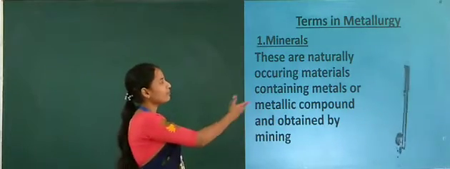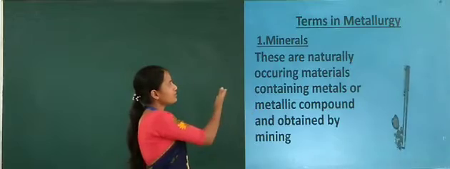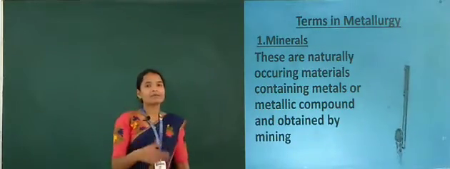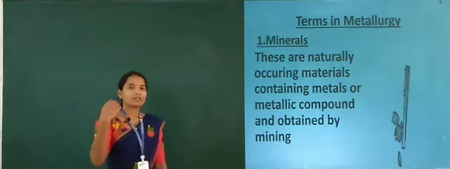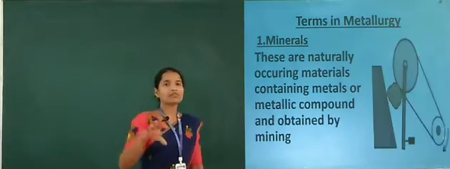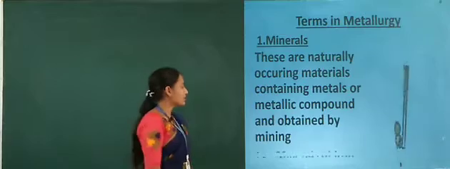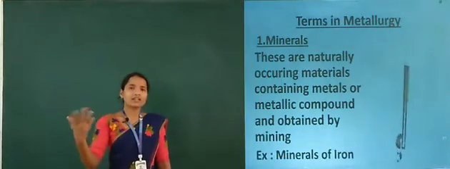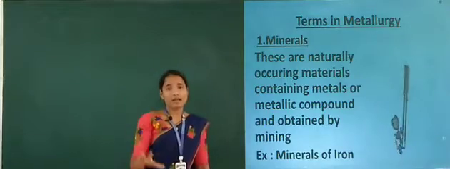See that diagram, it is one of the apparatus to get minerals. What is an example of minerals? You can tell any one example, such as the minerals of iron. Just think about what the minerals of iron are.